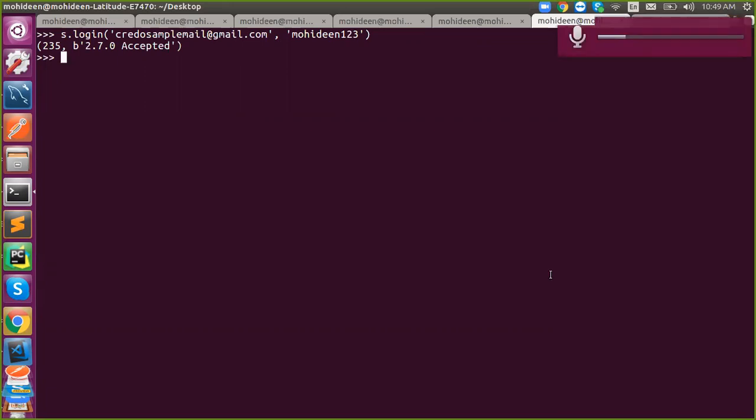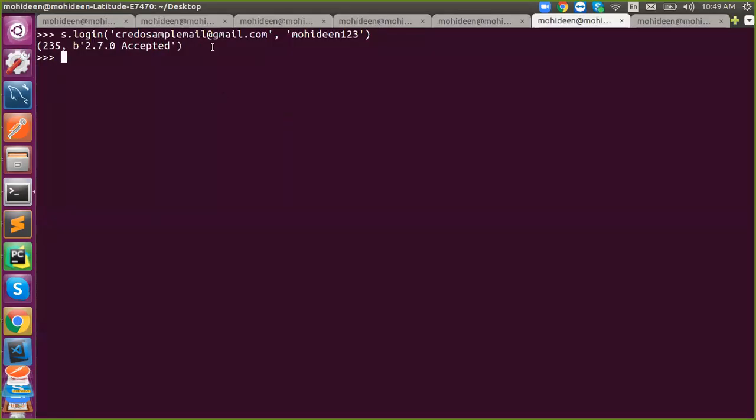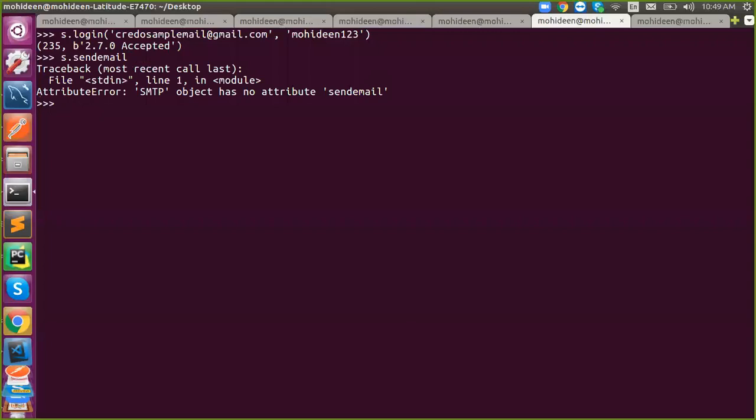Hello. So to send a mail, we have to enable the less secure app setting. You need to log into your account and allow less secure apps. When you turn it on, only then can you log in using your credentials. Next time it won't ask you again. Then you can start sending your email. In this command, we can start sending a mail.